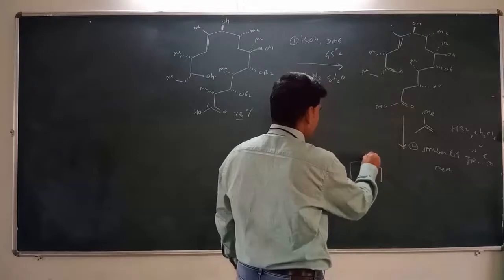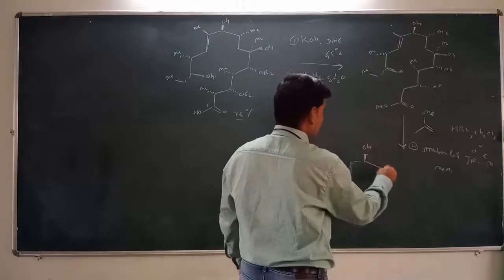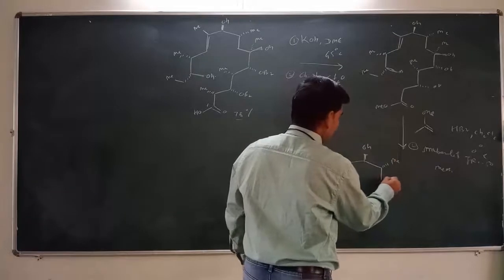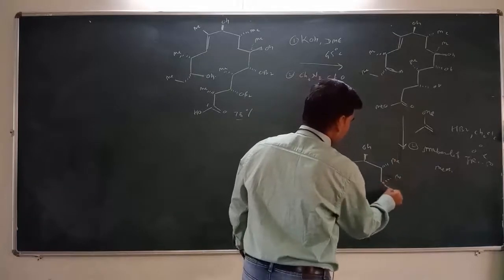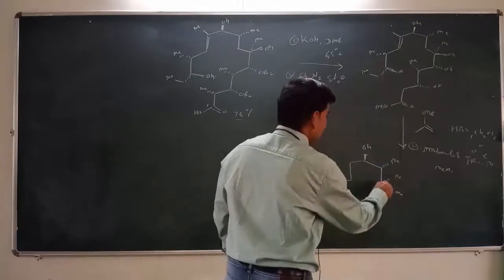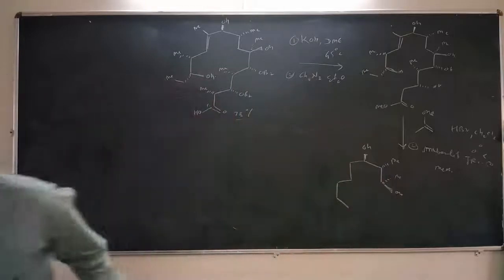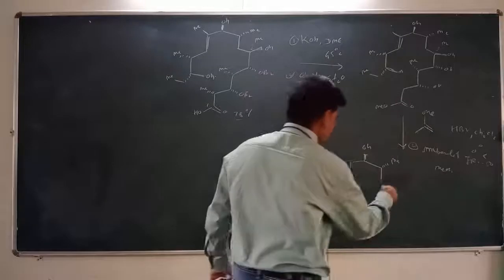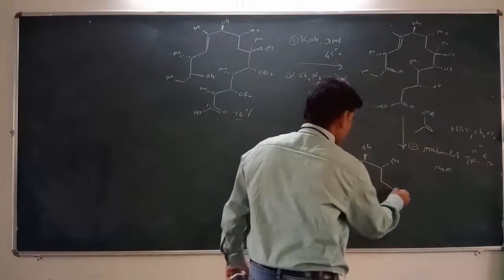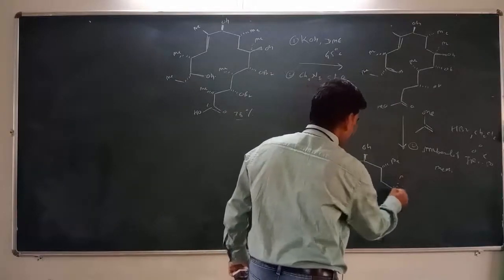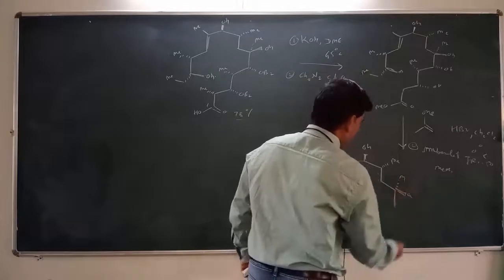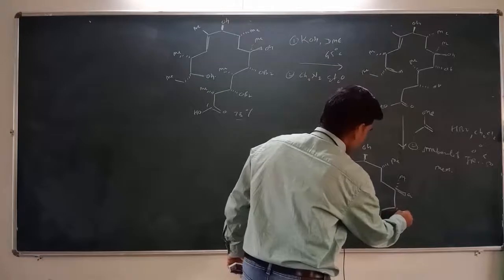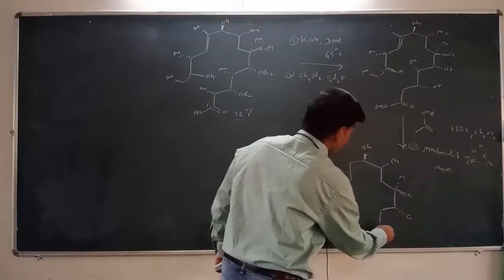So here this carbon 9 contains this OH functional group, then this is a methyl substitution, then there is again a methyl substitution, this is the OH group above the plane, sorry, then there is a methyl substitution, this is the OH group, and then here is the diol.